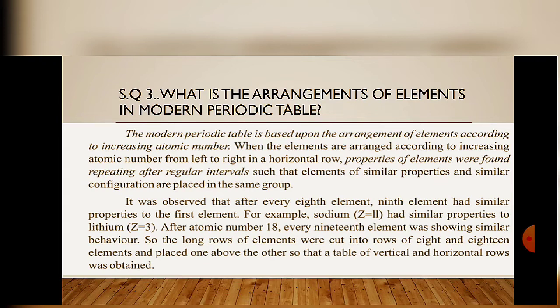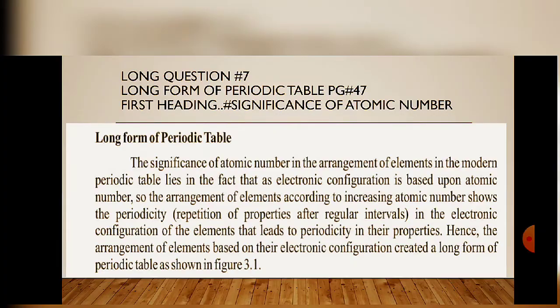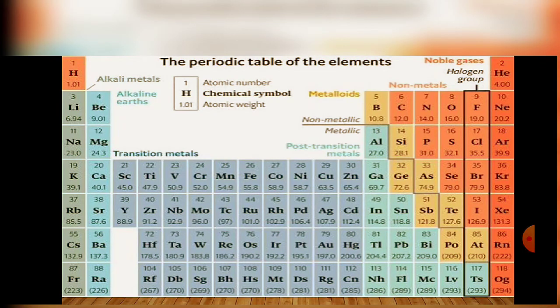It was observed that after every 8 elements, the 9th element had similar properties to the first element. For example, sodium had similar properties to lithium. You can see here 3 in the second row. Lithium has atomic number 3, and this second period contains 8 elements, and after 8 elements, that is, after neon, sodium has similar chemical properties to lithium.